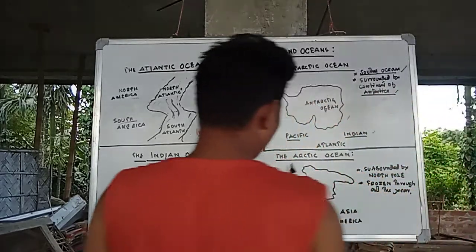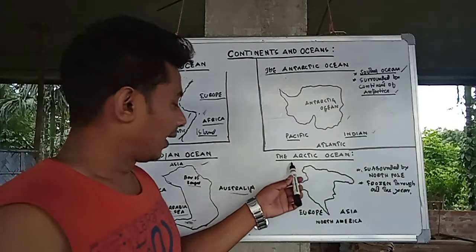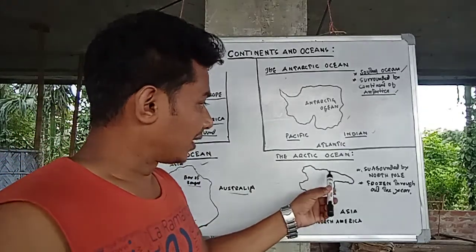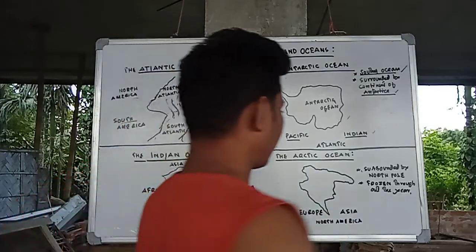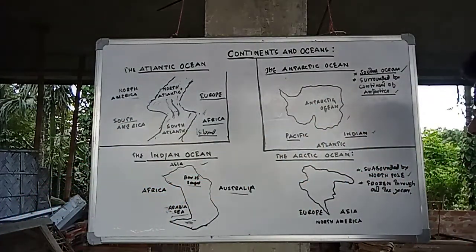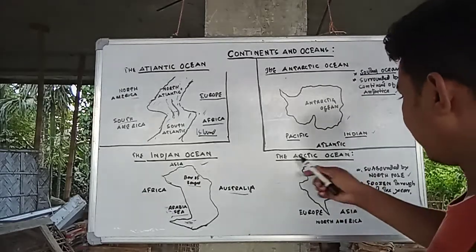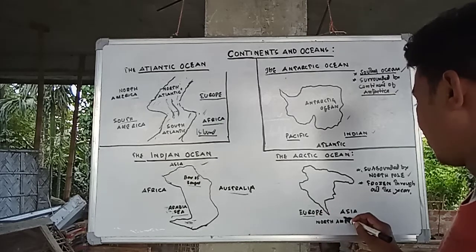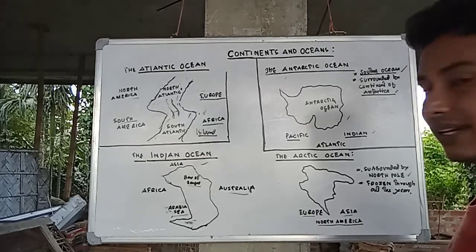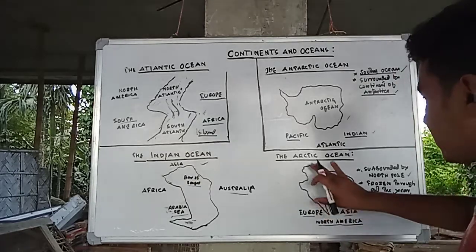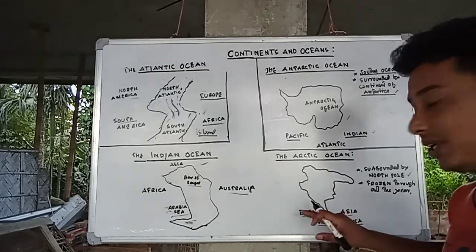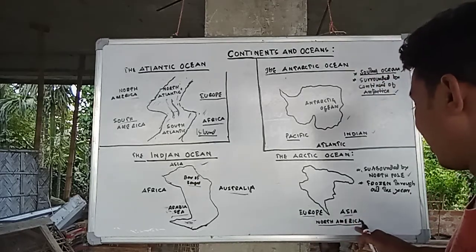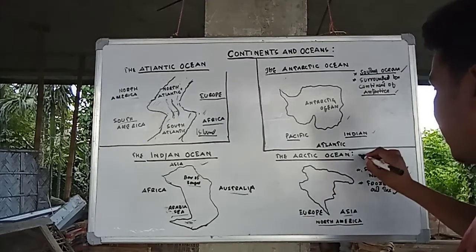So come to the Arctic Ocean. It lies around the North Pole, surrounded by the North Pole region. On the south border of this Arctic Ocean, we see the continents of Europe, Asia, and North America. This is the Arctic Ocean.